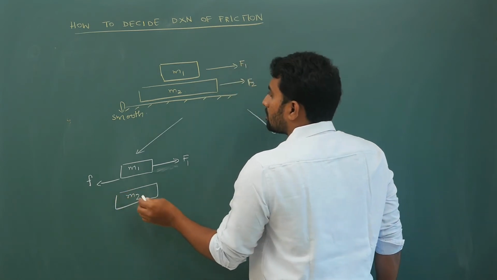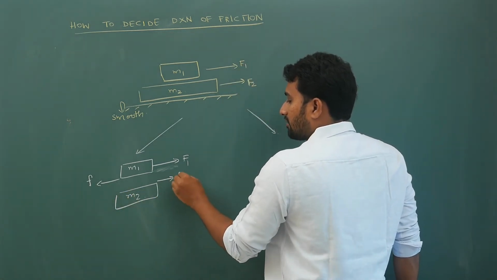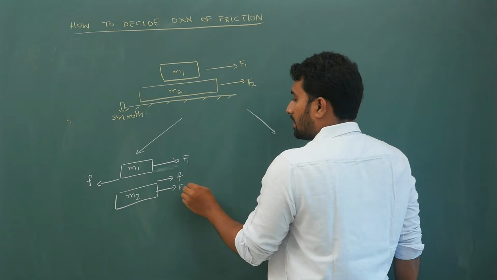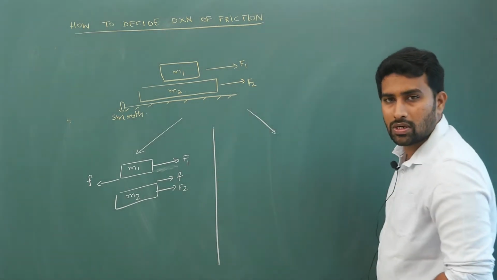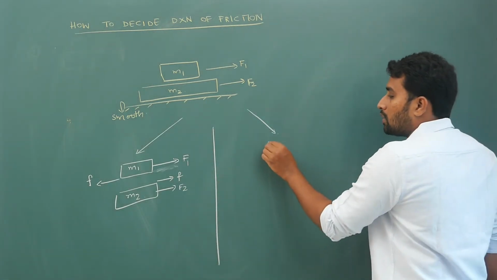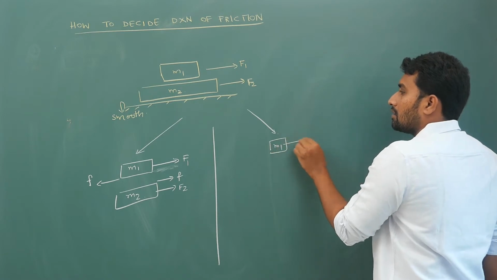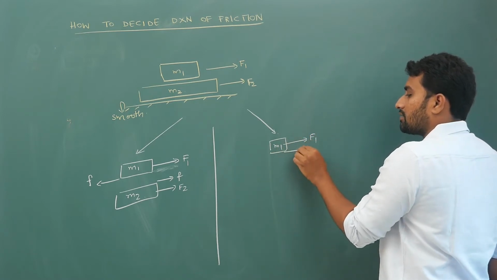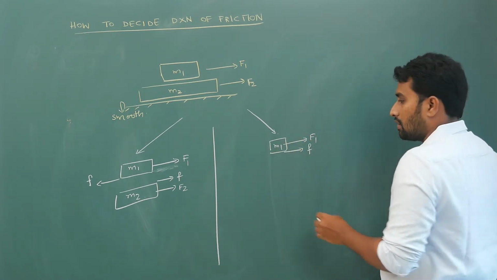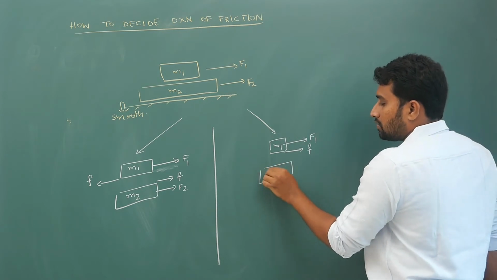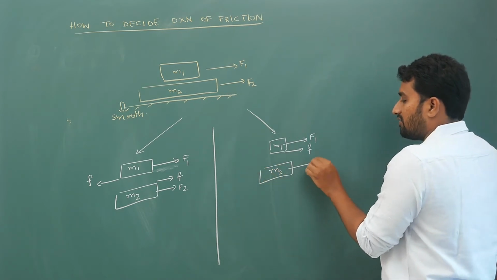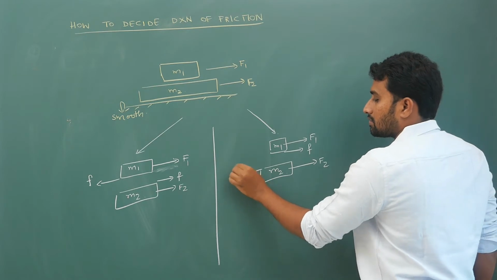On M2, friction could act forward, F2 also can act this way. This is possibility 1. One more possibility is, if F1 is acting this way, friction could act forward, and on M2, friction could act backwards.